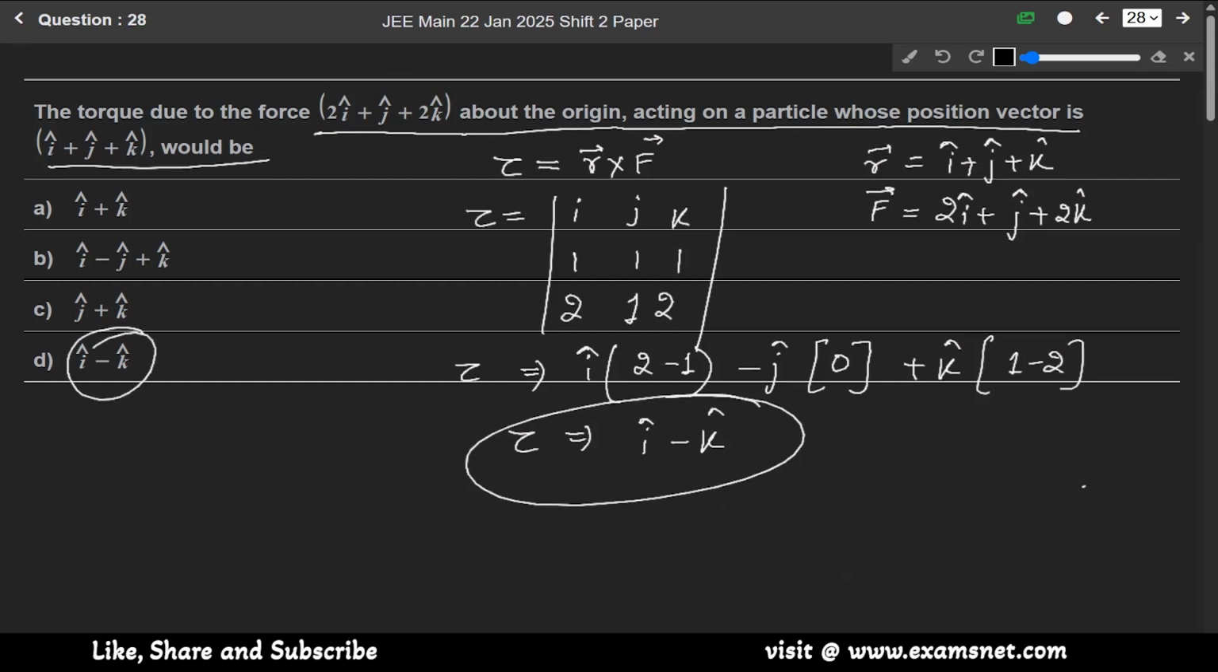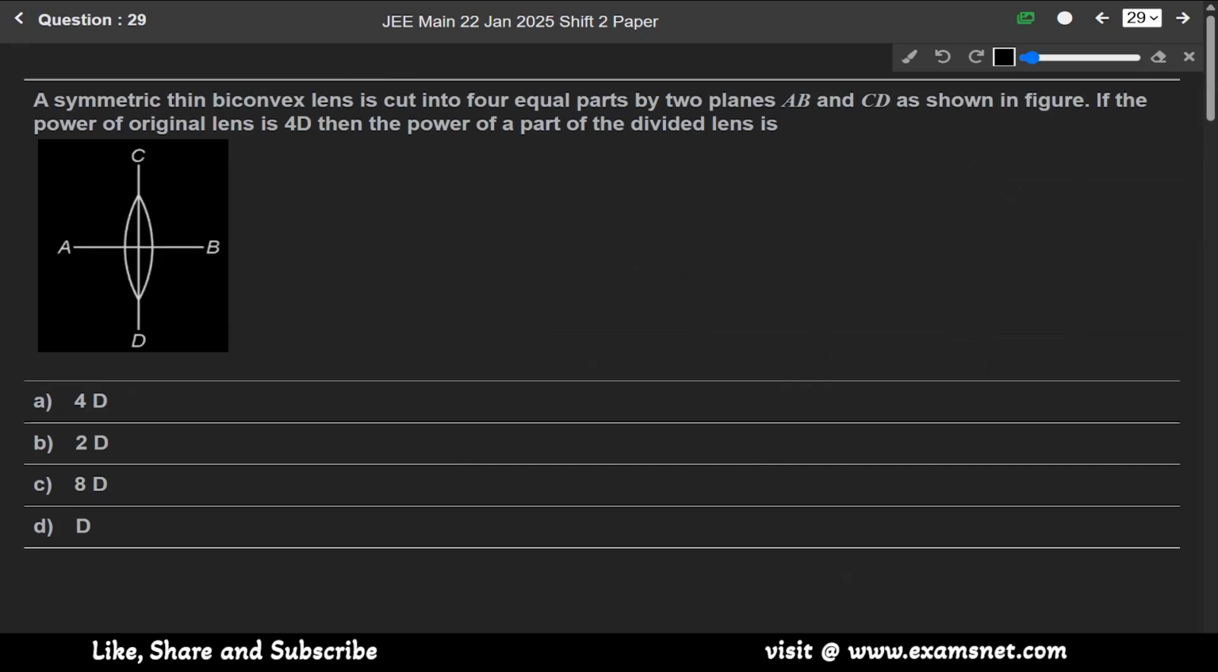Okay. Now next question 29. A symmetric thin biconvex lens is cut into 4 equal parts by two planes AB and CD. This is a biconvex lens. If the power of original lens is 4D, so we have to find the power of a part of the divided lens. Means we have to find the power of this only, not the whole one, only this.